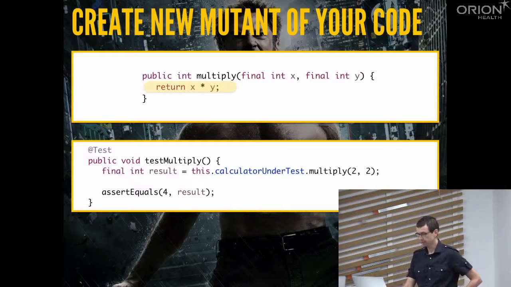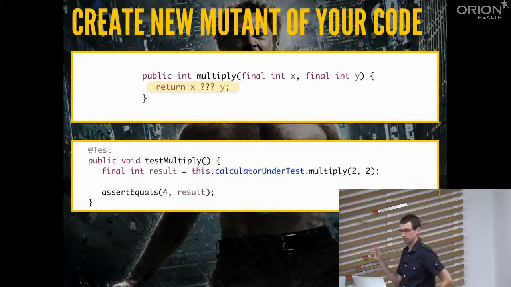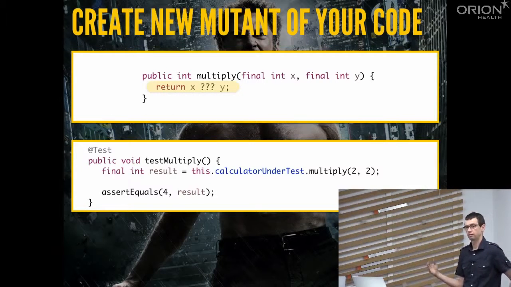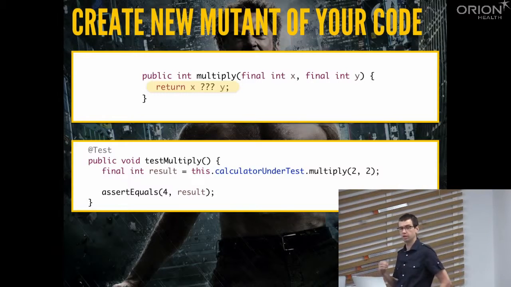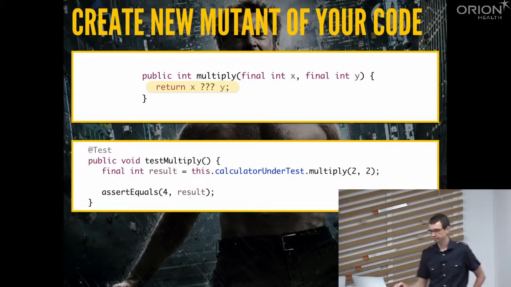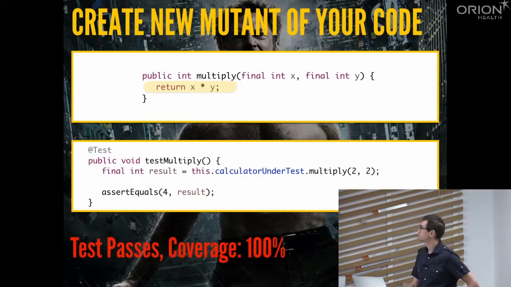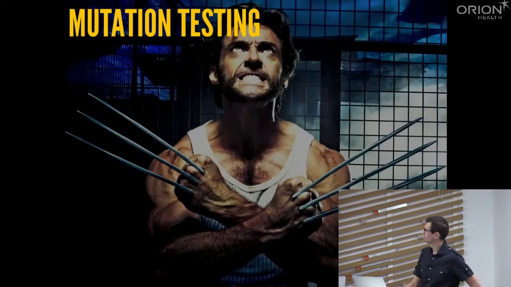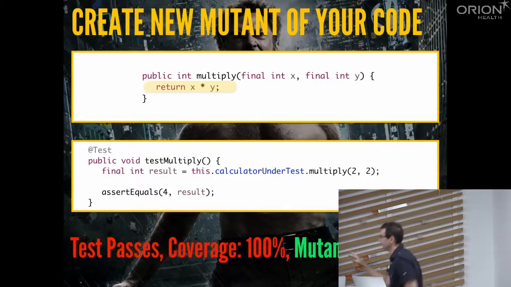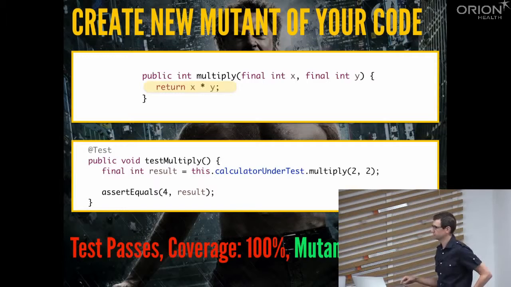Let's say that we change our code. We change the operation here. In your opinion, what should be the result? Should the test still pass, or should it start failing? Failing, right? Because we changed our code, so our test should be able to detect that. Now imagine that we change this to plus. Sorry, that was my fault. If we mutate our code, the test should stop passing.